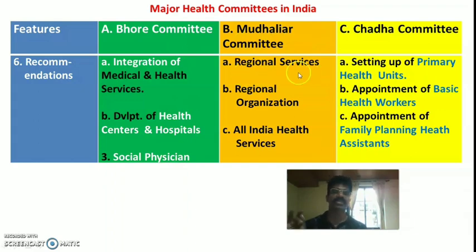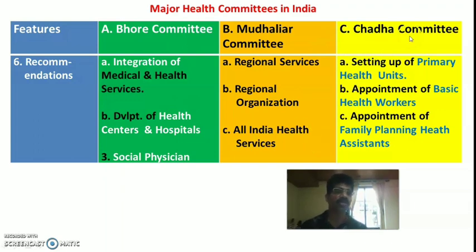The first recommendation was regarding regional services in the country. The second recommendation was regarding regional organization, the development of regional organization in the country. And the last one is All India Health Services, that is, to render health services in all the states of the country in a uniform pattern. This will also be discussed later.